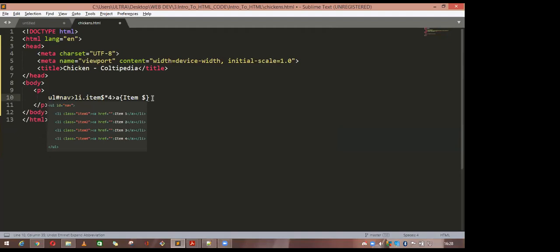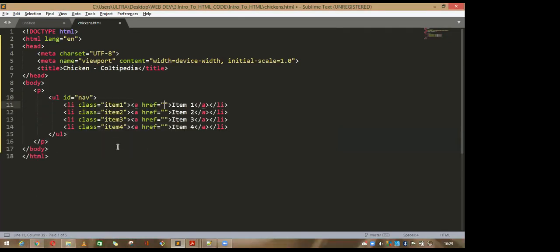Initially it was this. It gives the UL, meaning an unordered list, with class ID navigation bar, and the list item. The dollar sign gives the number 1, 2, 3, 4. So item dollar times 4 means items 1, 2, 3, 4, and A is for the anchor tag. If you don't know these things, leave it. I will come to this later. But there is a very big structure you can type directly using a simple command.